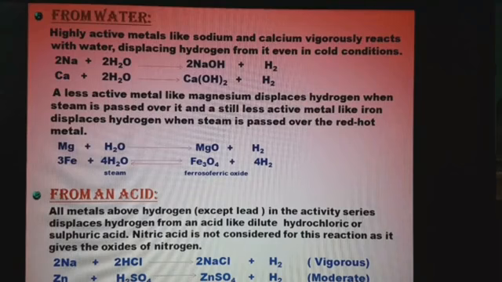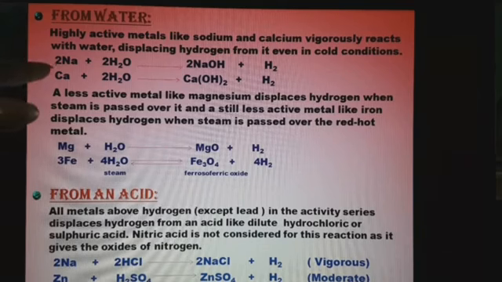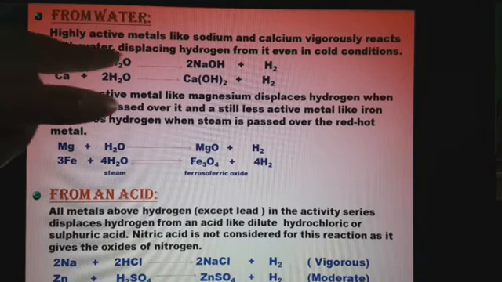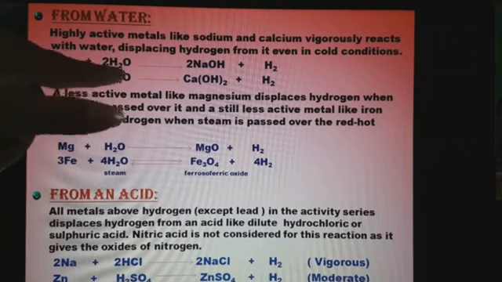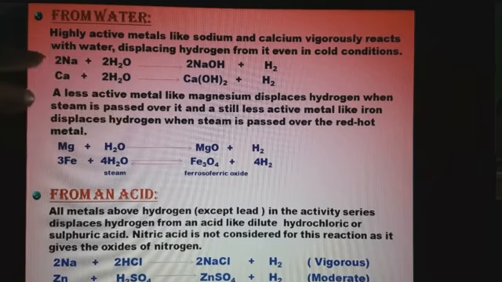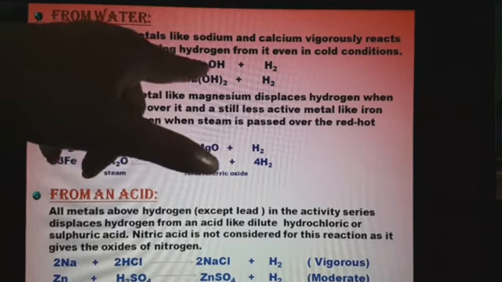So these metals, such as sodium and calcium, show displacement reaction even at normal temperature, that is in cold condition. We need not provide any external energy for this type of reaction to happen. As you can see here in these reactions, sodium is displacing hydrogen from the water and calcium is displacing hydrogen from the water. So when sodium reacts with the water, what is formed?